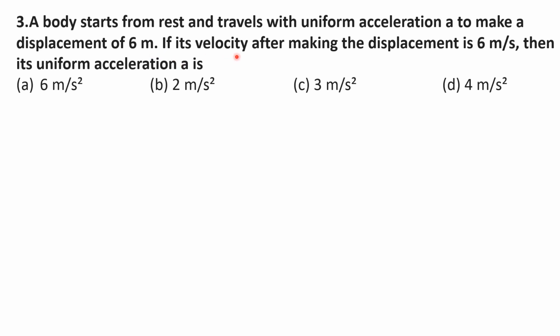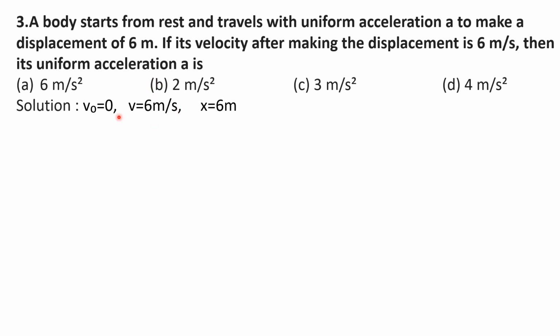If its velocity after making the displacement is 6 meter per second, then here 6 meter per second is the final velocity. Then its uniform acceleration a is, here you need to find the value of acceleration. Here you know v naught, v and x. Using these three you have to find a.